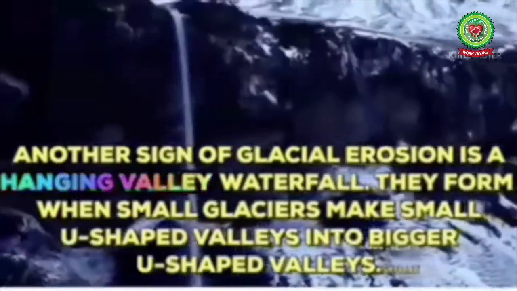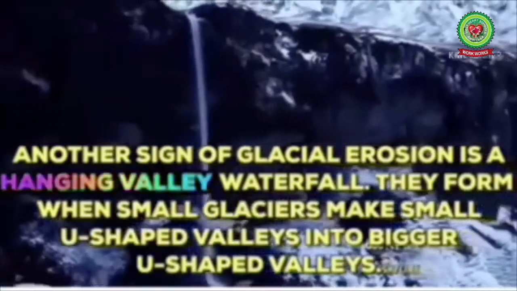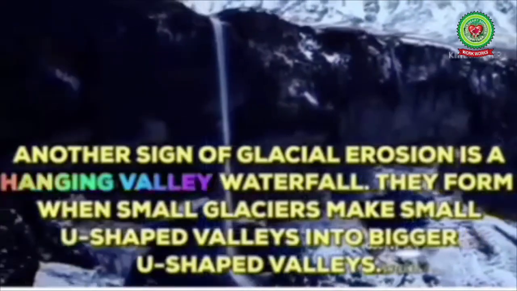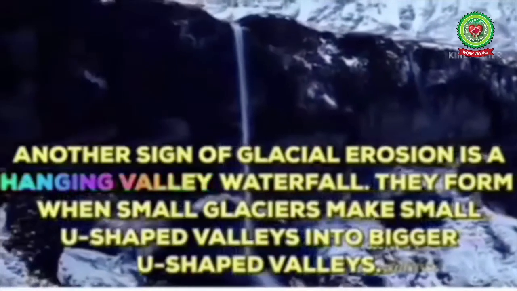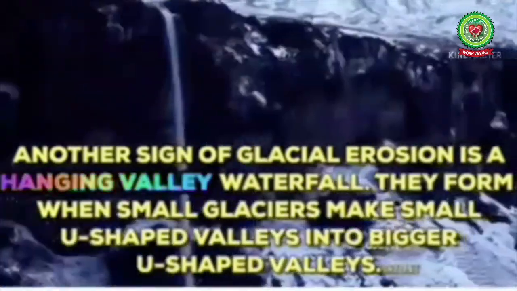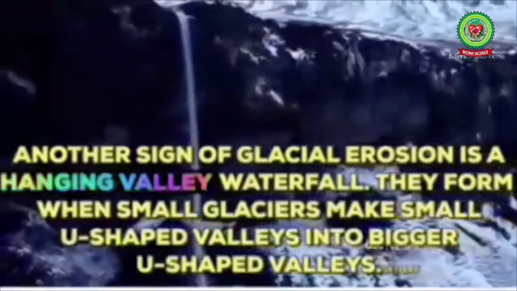After the snow melts, the water of the tributary glacier makes a waterfall when it enters the main valley. It seems that the tributary valley is hanging when seen from the floor of the main valley, and this is known as a hanging valley. And here we can say that the hanging valley is formed by the erosional work of the glaciers.